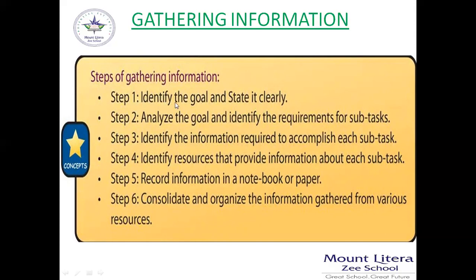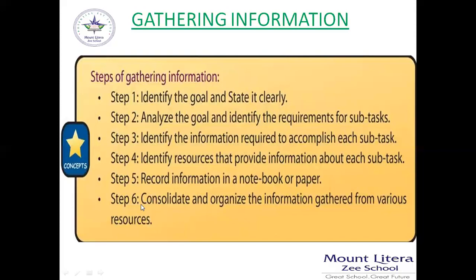So step 1, identify the goal and state it clearly. Step 2, analyze the goal and identify the requirement for subtasks. Step 3, identify the information required to accomplish each subtask. Step 4, identify resources that provide information about each subtask. Step 5, record information in a notebook or paper.